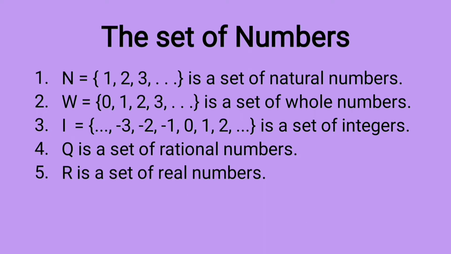The set of numbers. See students, this is a very important topic. N is the set of natural numbers, which starts from 1, 2, 3 and so on. Second one, W, where 0 is also included, is the set of whole numbers. And third one, integers. Integers means negative numbers, 0 and positive numbers. Q is the set of rational numbers and R is the set of real numbers.